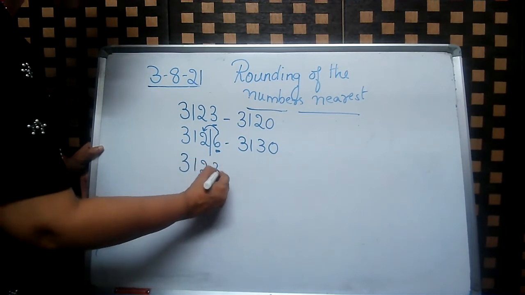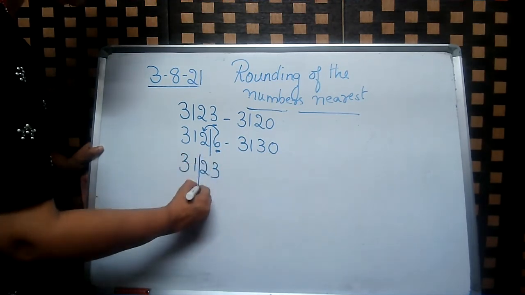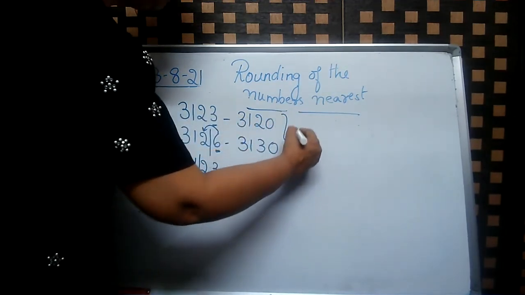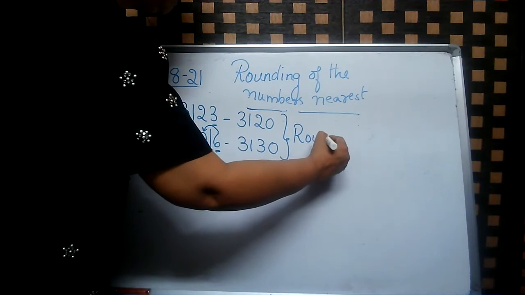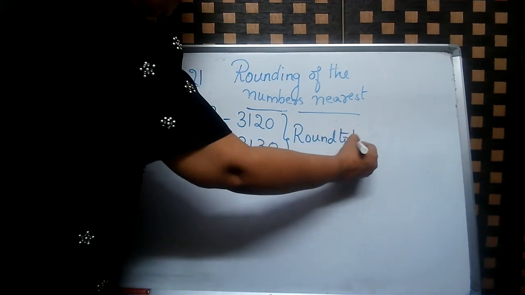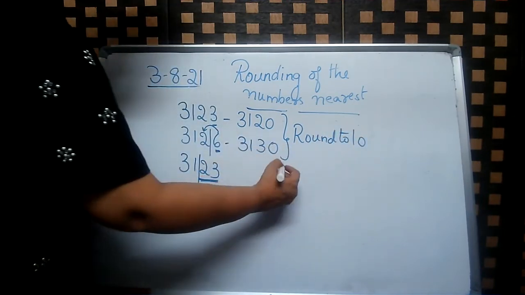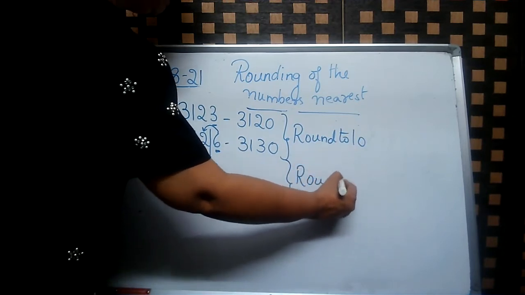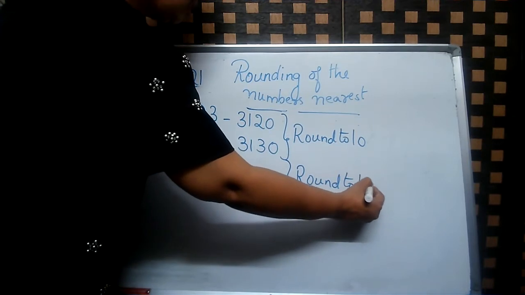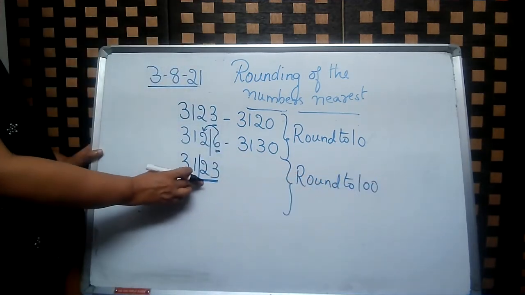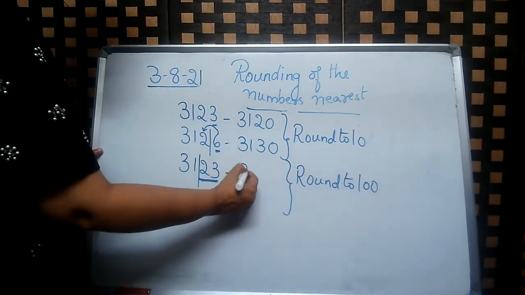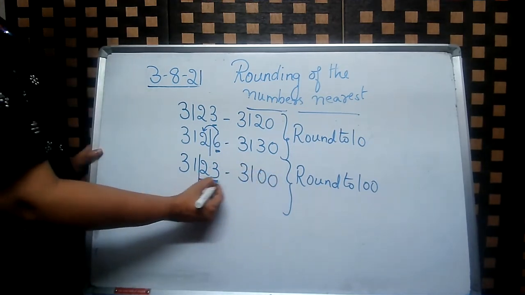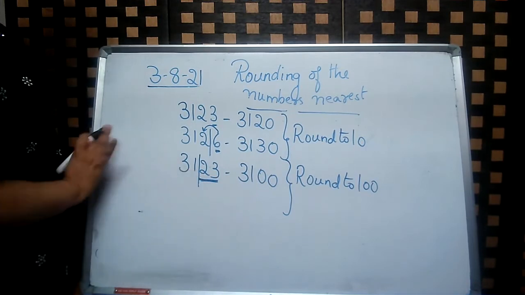Now 3123. We want to round it to the nearest 100. This is rounding to 10. This is rounding to 100. So is it more than 50 or less than 50? That's all you have to think. It is less than 50. So it will be 3100, because 100 means 2 zeros and that will not change.